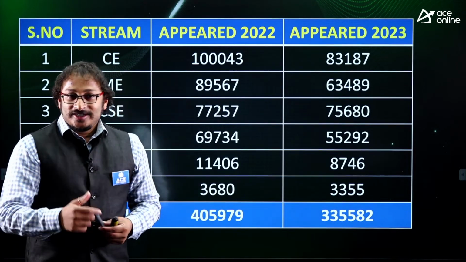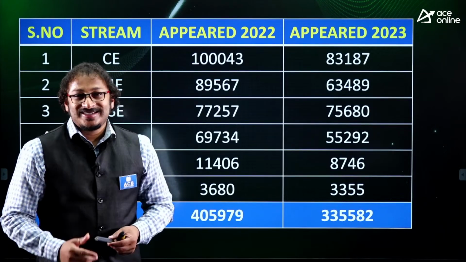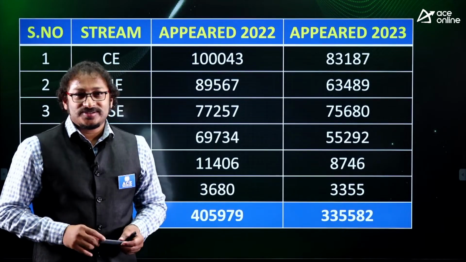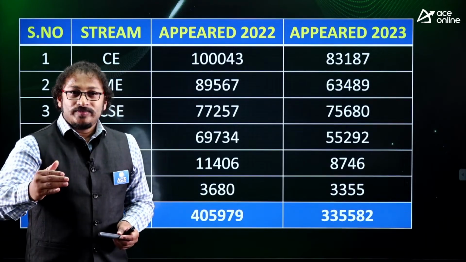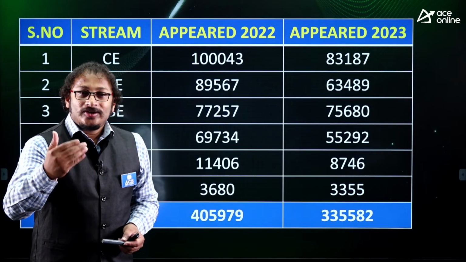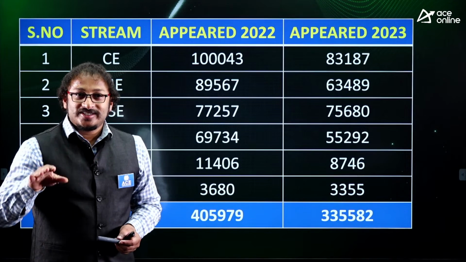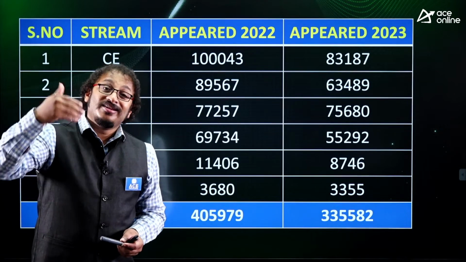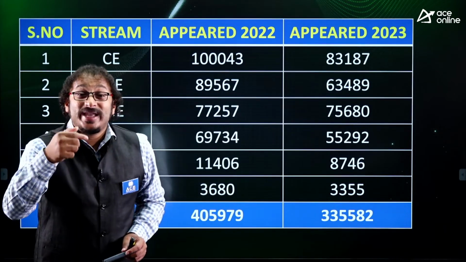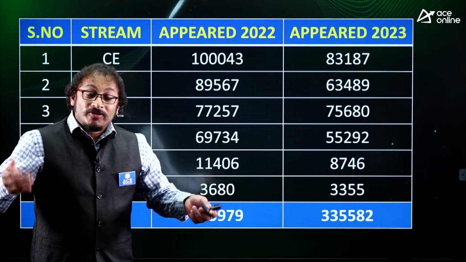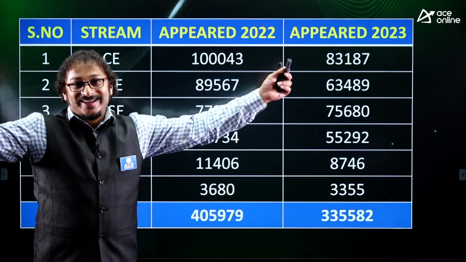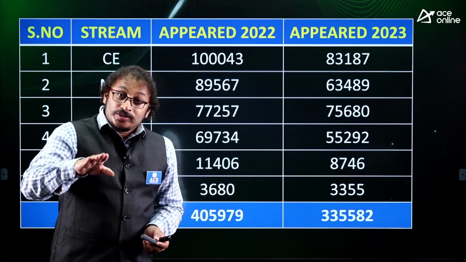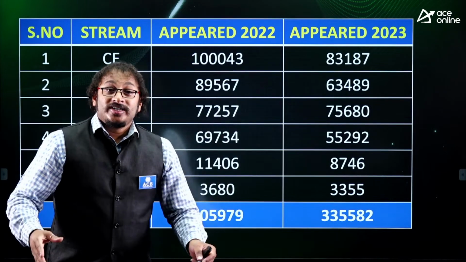And the luckiest point here is that in 2024, we have parliament elections. Correct or not, dear students? Central government parliament elections and many state government elections, Rajya Sabha and Lok Sabha elections. Because of those elections, maybe state governments or the central government will release a lot of job notifications. Not only notifications, they release more vacancies. Not only that, they give a very high increment for existing employees, where you will be getting a new pay scale. So whenever government job vacancies are very huge and the number of people writing the GATE exam is very less, it indicates that the students who qualified in the GATE exam give the highest priority to government jobs only.